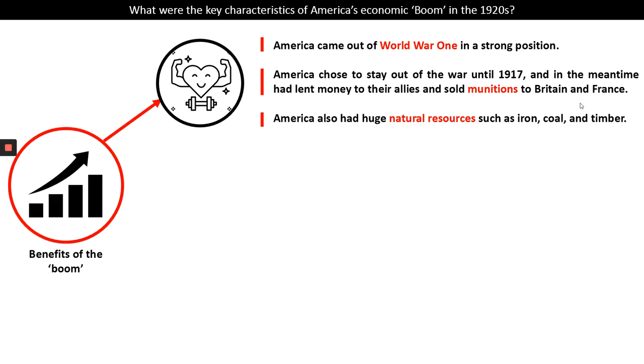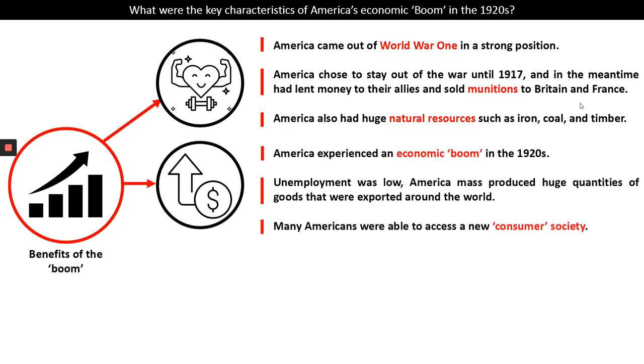In the meantime, they'd lent money to their allies in Europe, they'd sold munitions, which means weapons, and the things you use in war. They'd sold those to Britain and France and made a huge amount of money. And America itself is an absolutely vast country with huge amounts of natural resources. They had easy access to iron and coal and timber. They had all the things that you would need to be able to build big cities very quickly. So America came out of World War I in a very strong position.